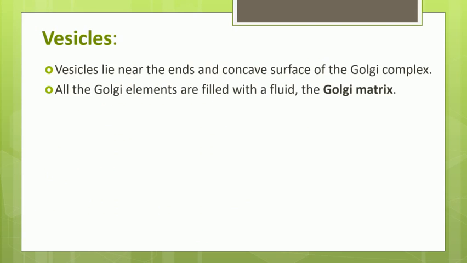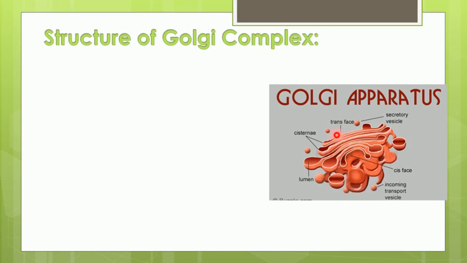The third component are the vesicles, which are rounded structures. They are present near the end of the convex surface of the Golgi complex, and all these Golgi elements, that means cisternae, vesicles as well as tubules, are filled with a fluid called the Golgi matrix. The lumen of the cisternae, vesicles and tubules is filled with a liquid material. That fluid material is called the matrix.